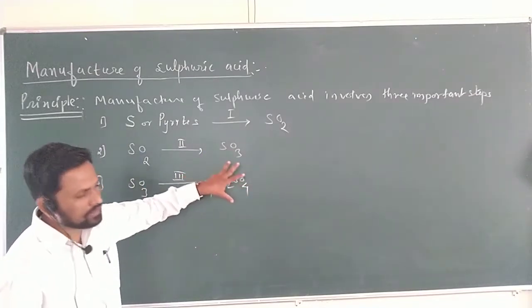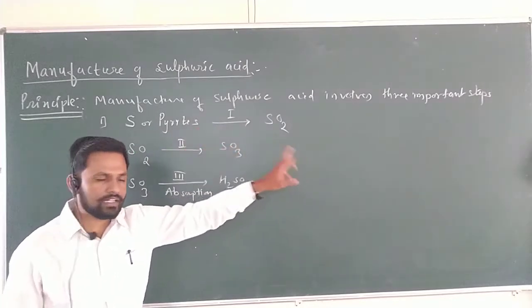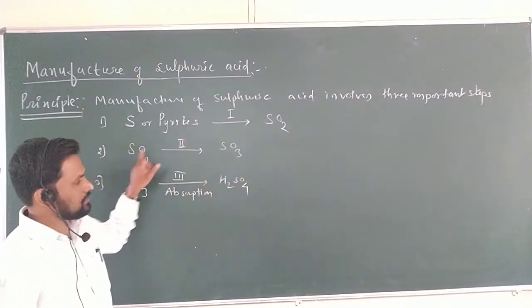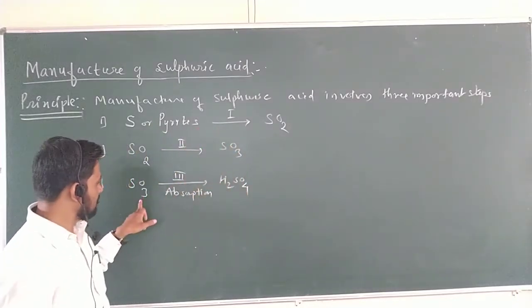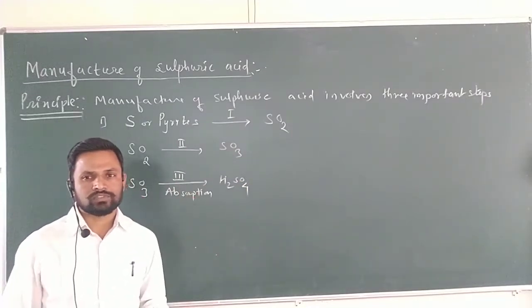It involves 3 important steps. Step 1, sulfur or sulfur pyrites converted into sulfur dioxide, and step 2, sulfur dioxide is converted into sulfur trioxide, and finally sulfur trioxide, which is absorbed by the water, converted into the H2SO4.